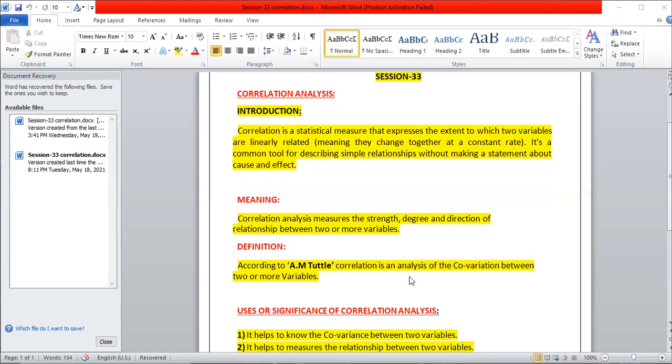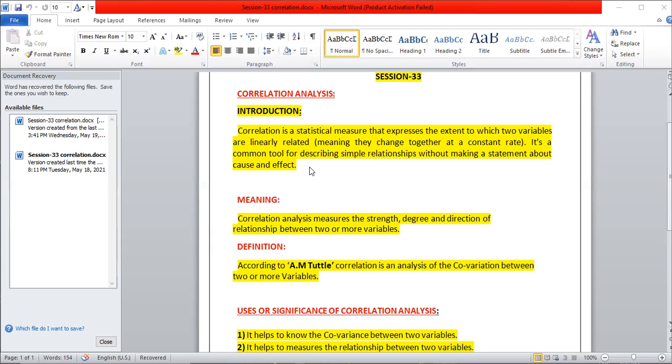Here correlation is the study to analyze the relationship between variables. It is not only two variables, it may be more than two variables, which is why they mention two or more variables. This is the definition given for correlation analysis. By this we can know that correlation analysis is finding or determining the relationship between two or more phenomena, which has to be ascertained with the help of correlation analysis.